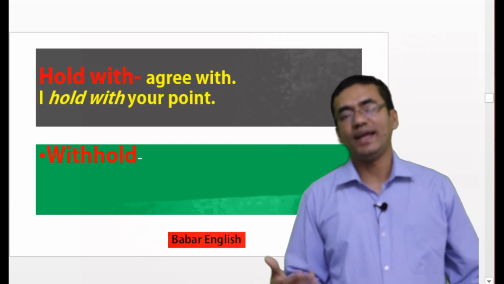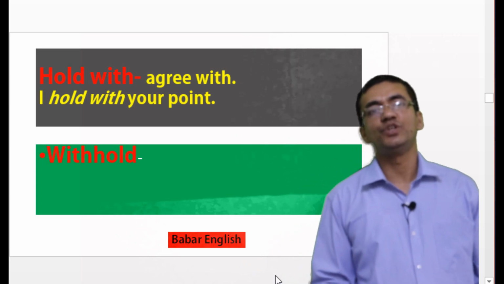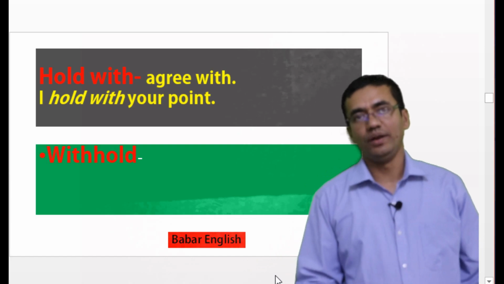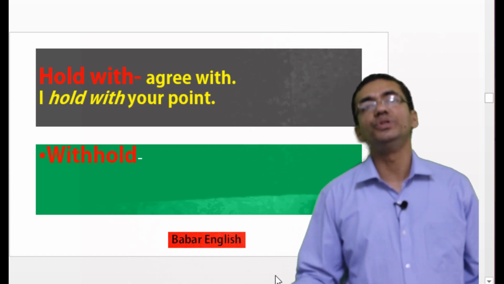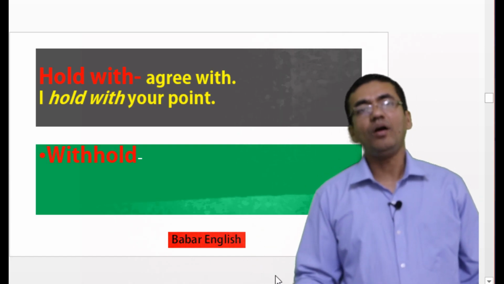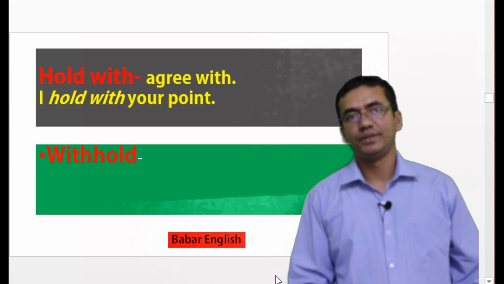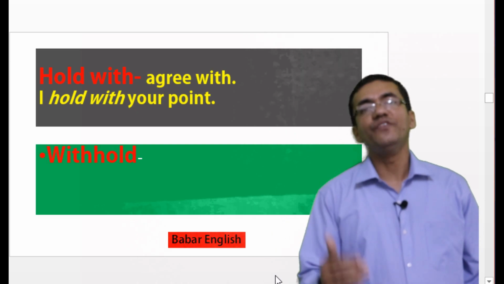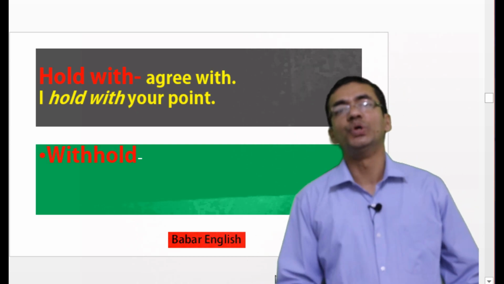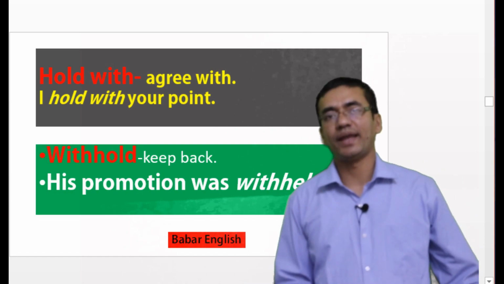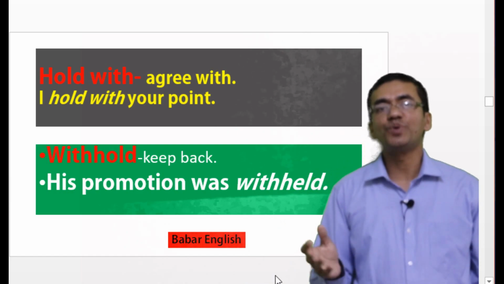Let's move to our next phrase. Our next phrase is hold with. Hold with means agree with someone. Suppose we can say I hold with your point. Or in negative we can say I don't hold with your point. But if you invert this word, it will become withhold. So what is the meaning of withhold? Withhold means keep back. Suppose we can say his promotion was withheld.